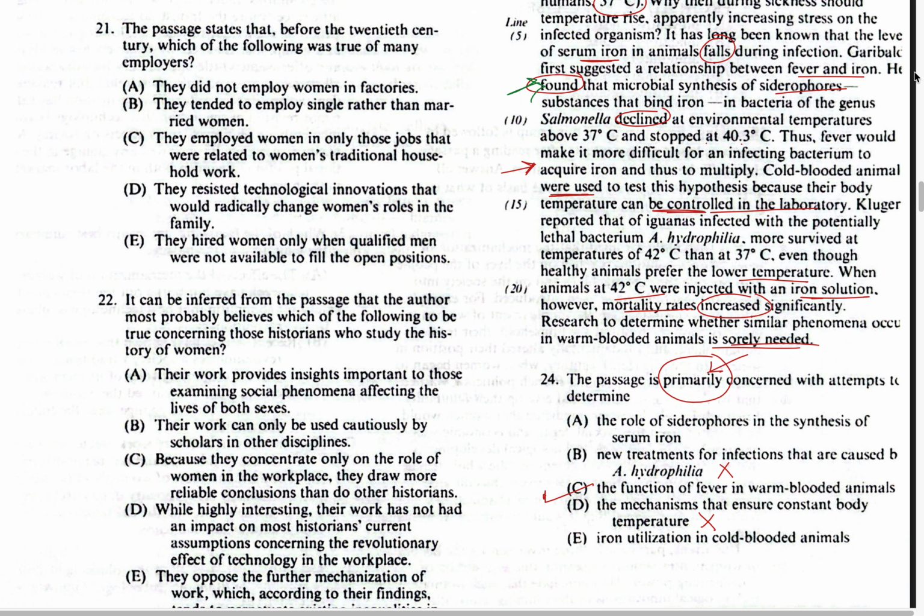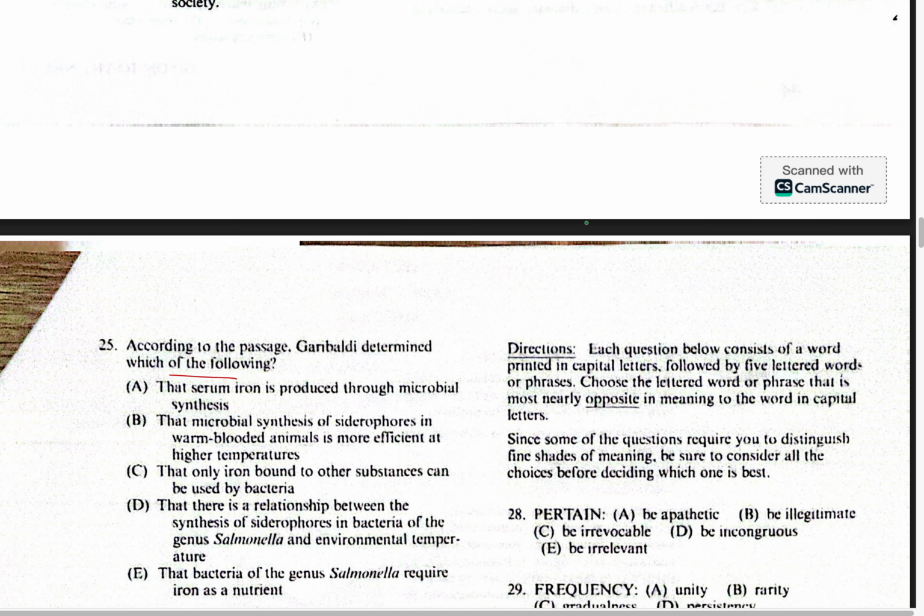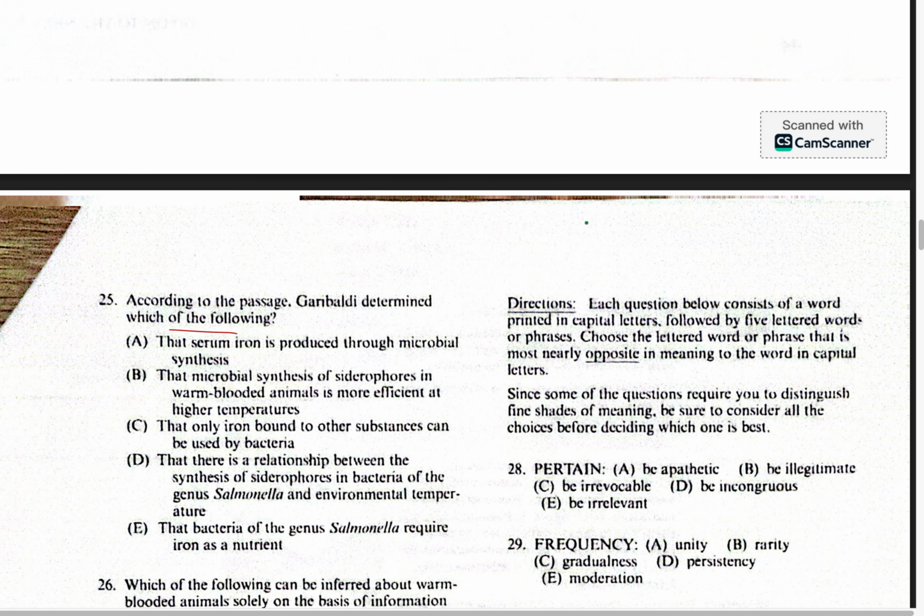Garibaldi first suggested a relationship between fever and iron. He found that microbial synthesis of siderophores, which are the substances that bind iron, in bacteria of the genus Salmonella declined at environmental temperatures. So it's basically a relationship between Salmonella and the temperatures, right? We'll look for an option that gives us that, or which is very close to that.